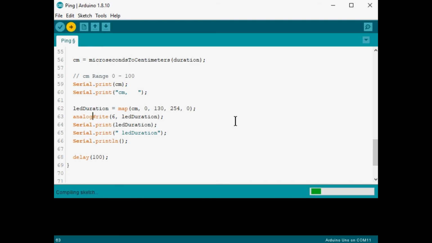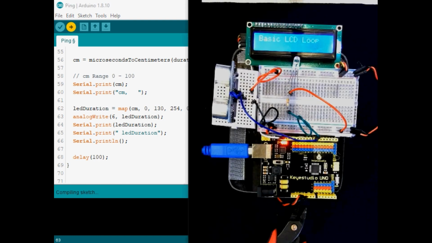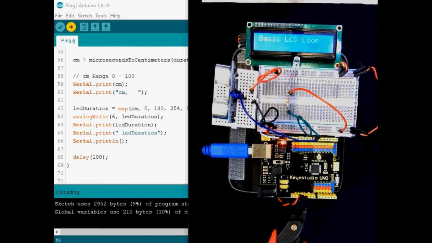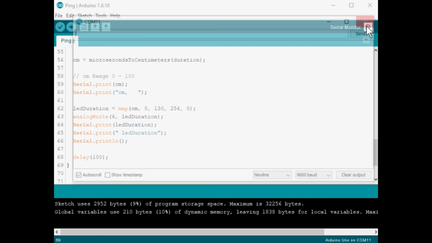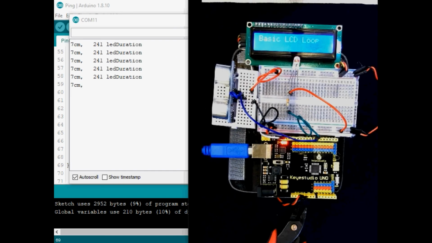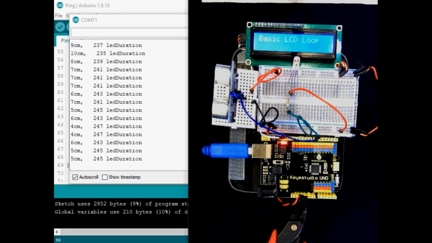Control U. Okay. And serial monitor, display. There, that works.